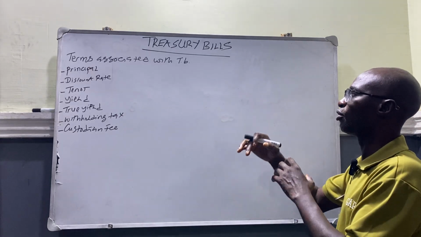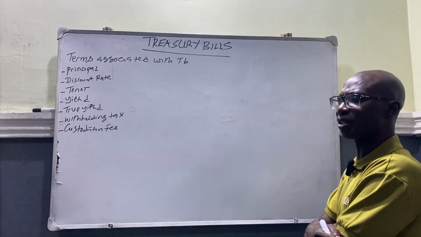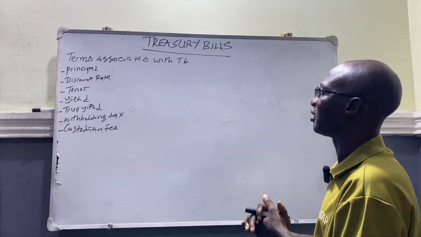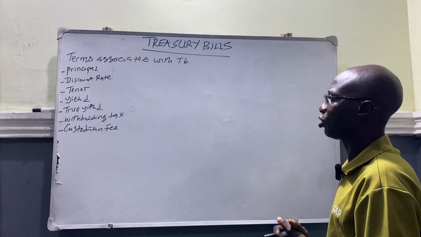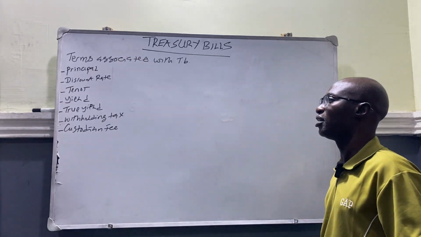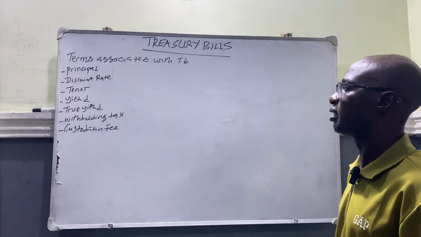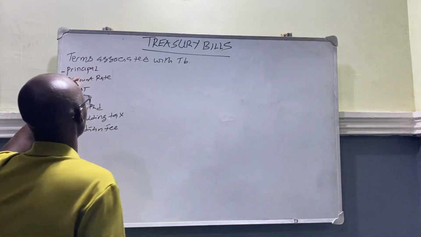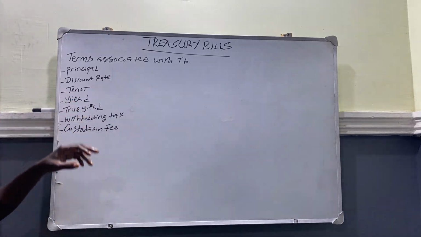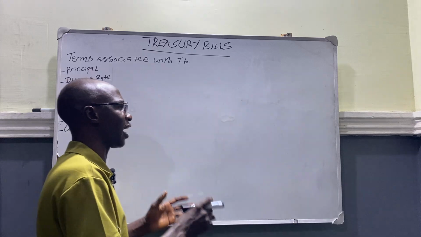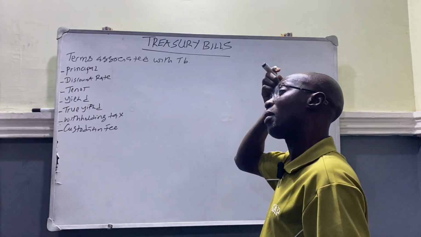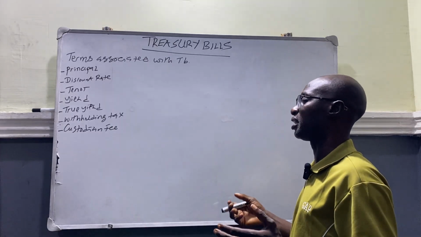Now, before you put your money into the Nigeria Treasury bill, what are the things that you need to know? Let's look at the terms associated with the use of the Treasury bill. We have the principal, that is the sum of money that is invested in the Treasury bill. We have the discount rate. This is the rate at which the CBN auctions the Treasury bill to the general public. We have the tenor. The tenor has to do with the length of time that you can subscribe for the Treasury bill. It could be 91 days, it could be 182 days, it could be 364 days.